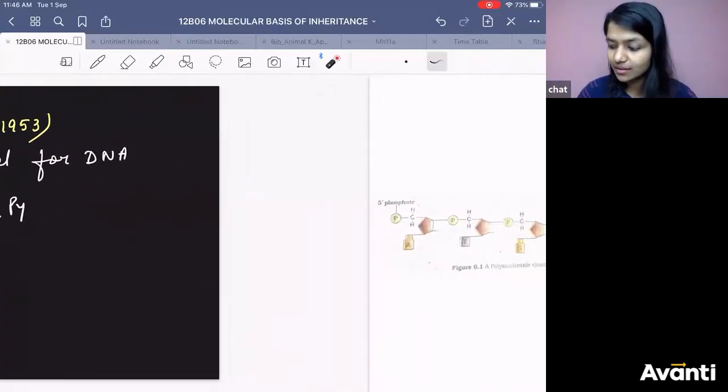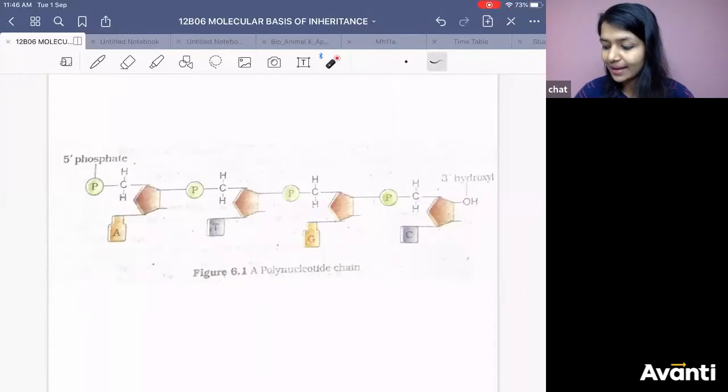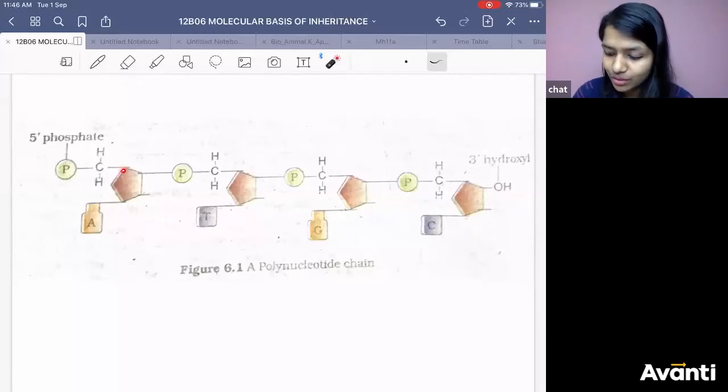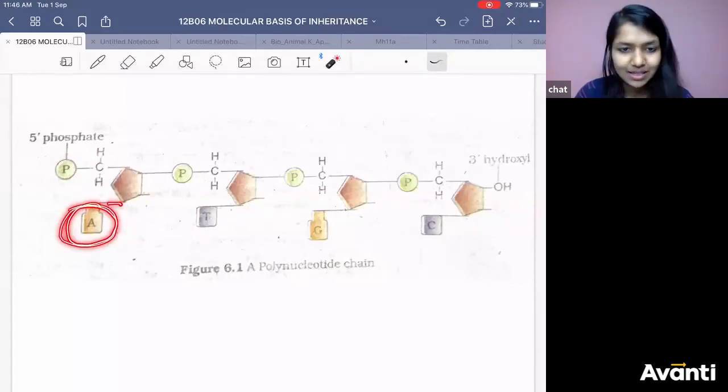So let us learn how they look like, a polynucleotide chain. Can you now recall? This is your sugar, pentose sugar. This is your carbon number 5, and this is phosphate at the 5 end. This is the nitrogenous base.